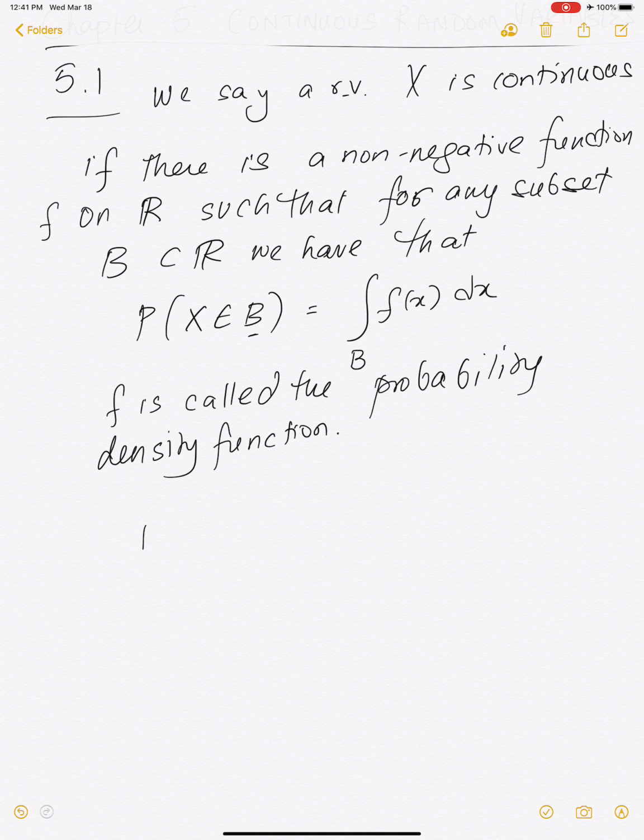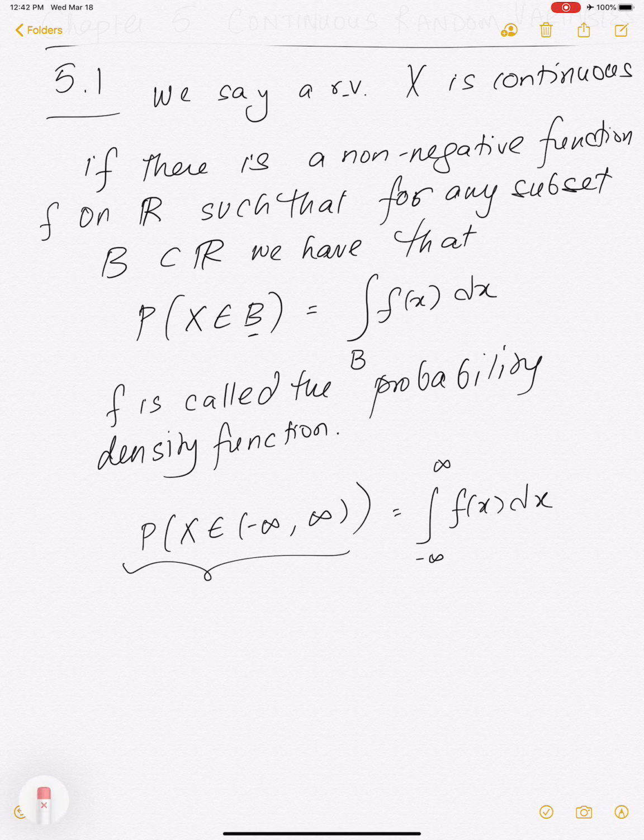So for example, what if you looked at the probability that x is any number between negative infinity and infinity? What will this be? This will be the integral from negative infinity to infinity of f of x dx. Now, just don't look at the right hand side. Just take a look at this. What do you expect this to be? The probability x is any number. Of course, you'd expect this to be 1. So that's one of the properties you have of the density function. The integral from negative infinity to infinity of f of x should be 1. Of course, we already have that f is a non-negative function.